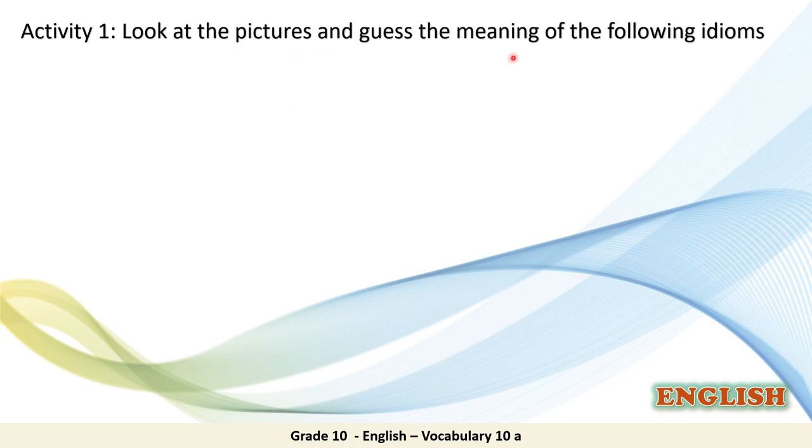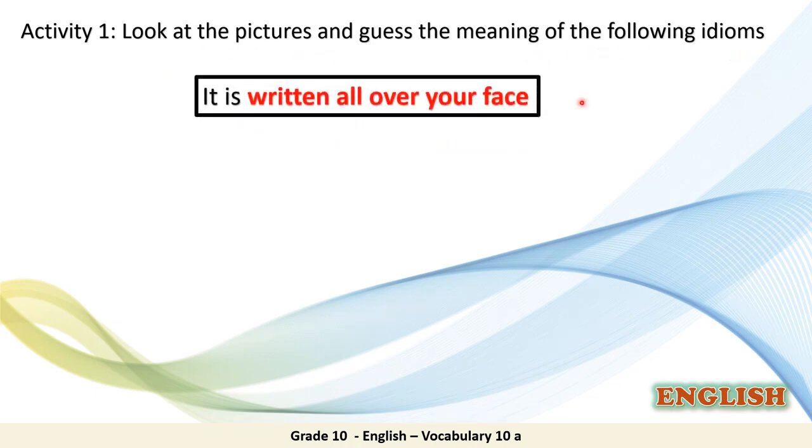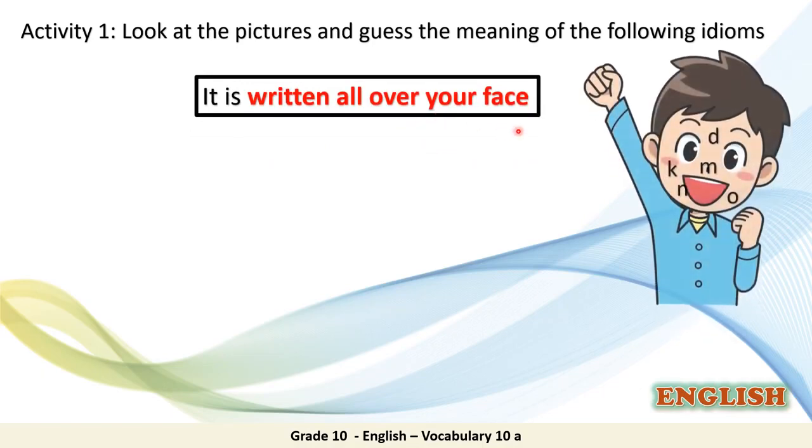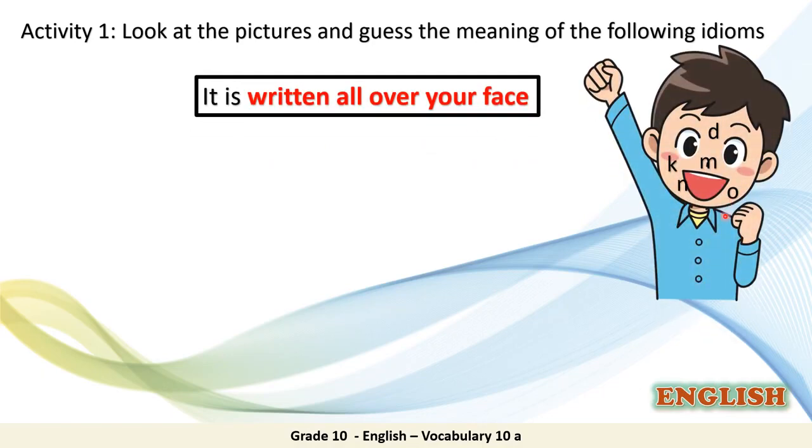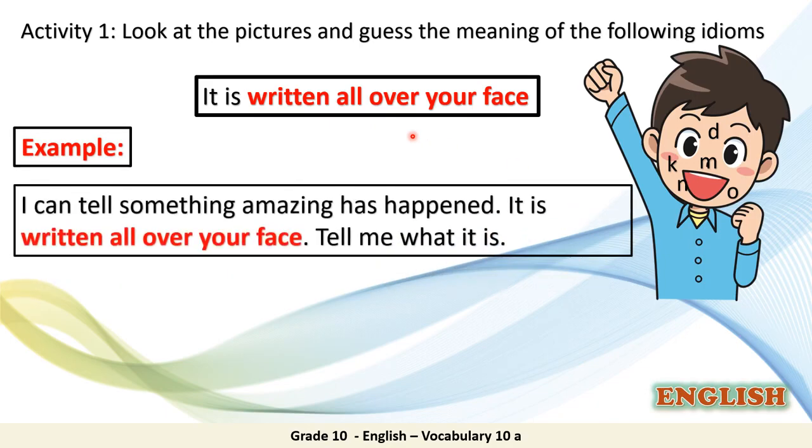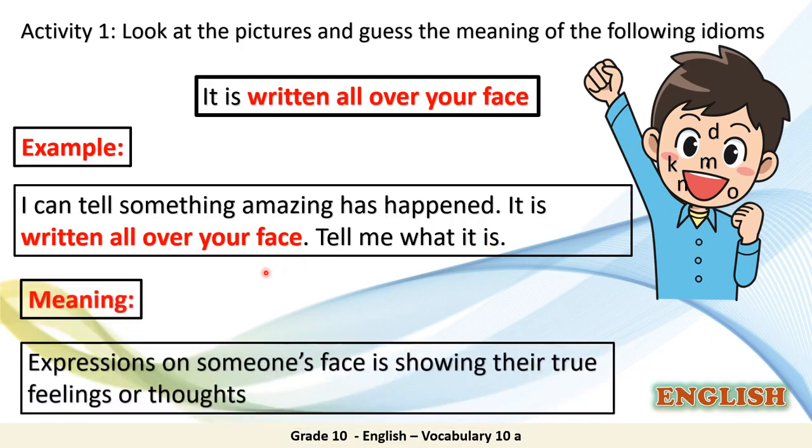Look at the pictures and guess the meaning of the following idioms. It's written all over your face. Let's look at this picture. Can you guess the meaning of this idiom? Let's take an example. I can tell something amazing has happened. It's written all over your face. Tell me what it is. Now, can you guess the meaning of this idiom? So the meaning is expressions on someone's face is showing their true feelings or thoughts. So your faces say how you feel.